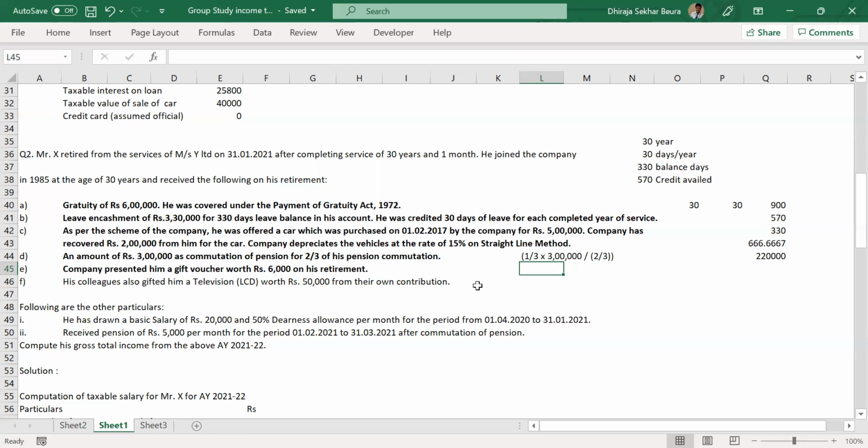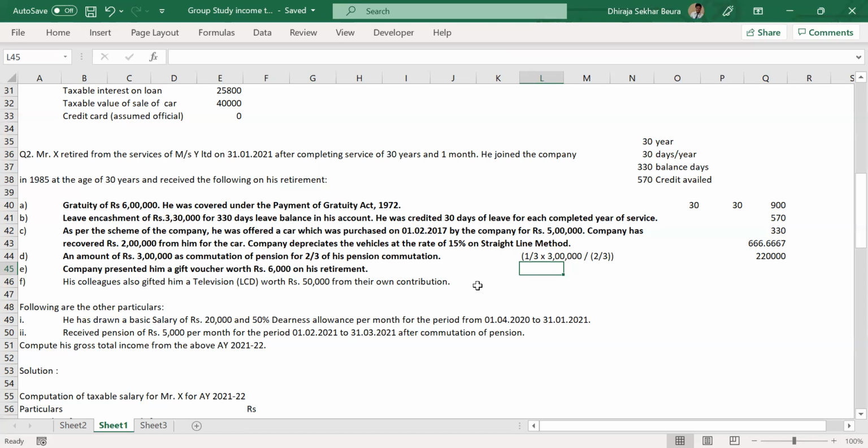Can somebody please remind me of the provision for unfurnished accommodation, please? For population greater than 25 lakhs, it is 15%. For 10 to 25 lakhs, it's 10%. And for lower than 10 lakhs, it is 7.5%.